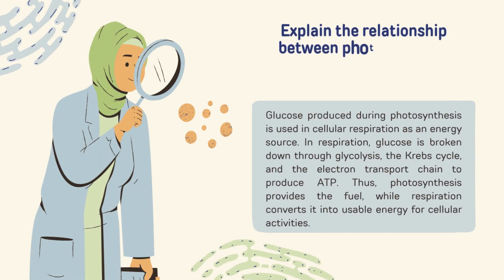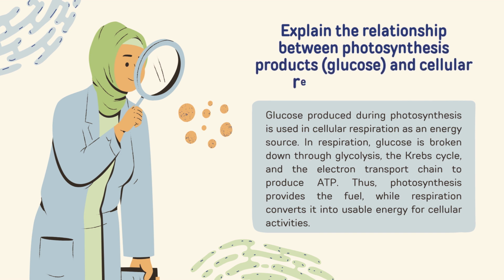Next, explain the relationship between photosynthesis products, glucose, and cellular respiration in plants. Glucose produced during photosynthesis is used in cellular respiration as an energy source. In respiration, glucose is broken down through glycolysis, the Krebs cycle, and the electron transport chain to produce ATP. Thus, photosynthesis provides the fuel while respiration converts it into energy for plant activity.